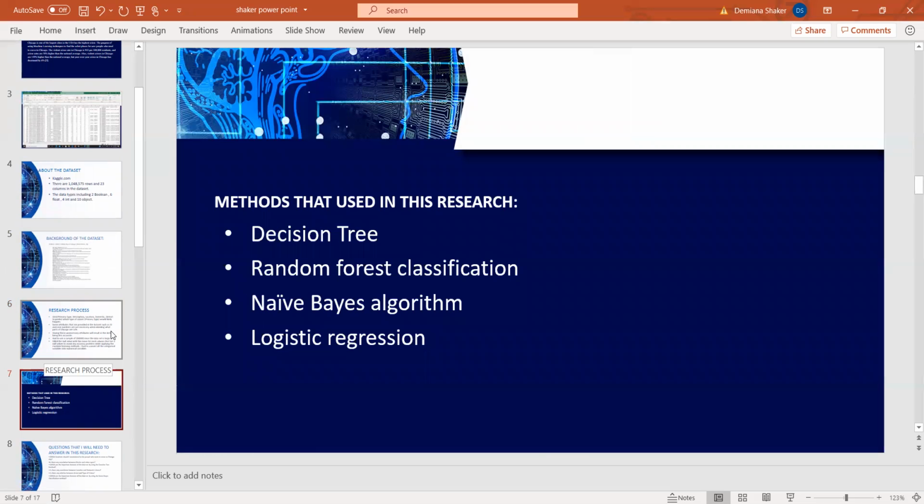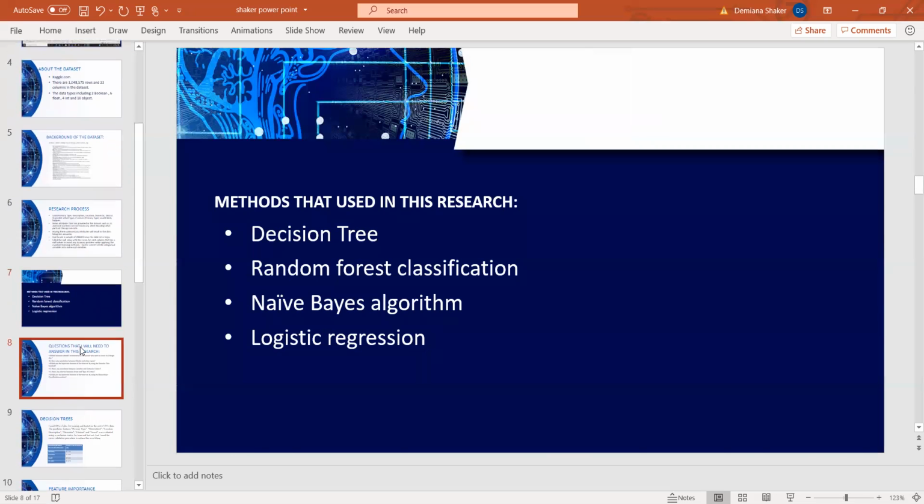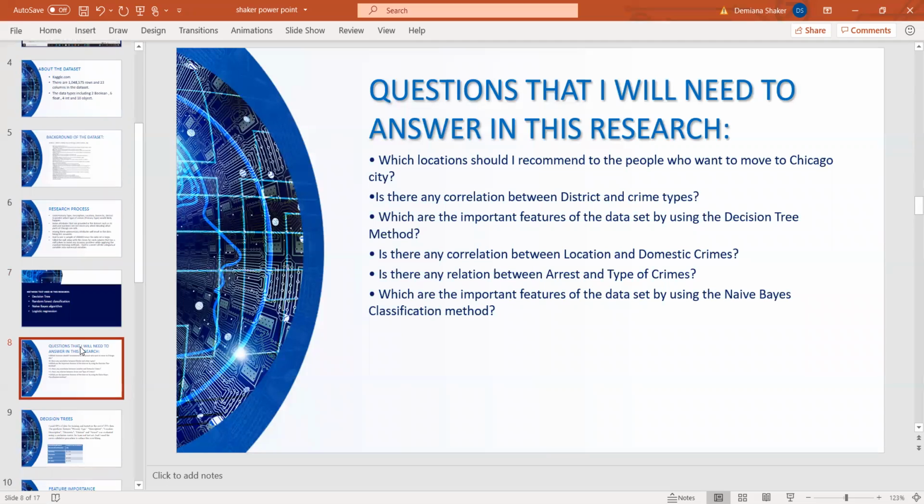I used decision tree, random forest classification, naive Bayes algorithm, and logistic regression in my research. The questions I need to answer in this research: which location should I recommend to people who want to move to Chicago?